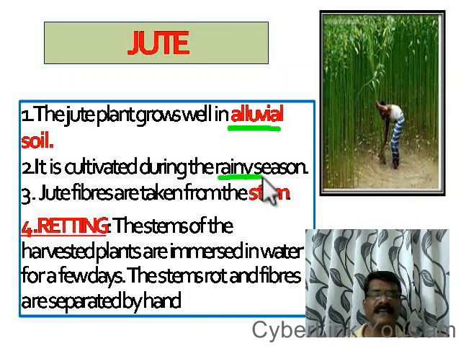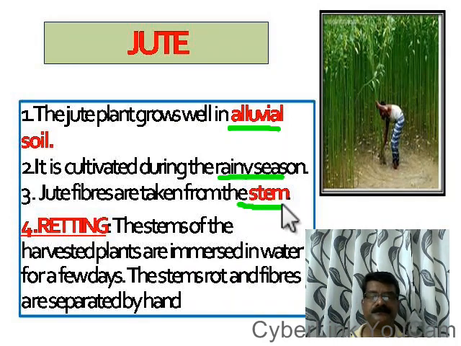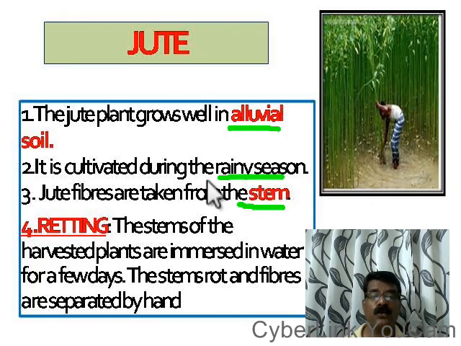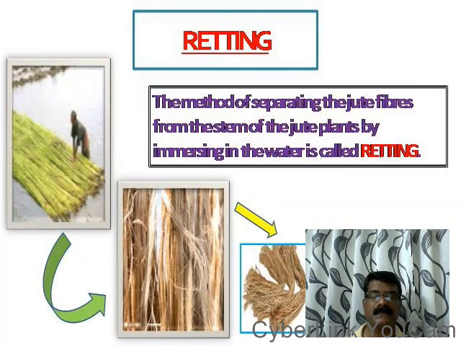See, jute is grown in rainy season, and the jute, as I already mentioned, is separated from the bark of the stem. We have to harvest the jute stem before they produce flowers, or at the time of flowering. At the time of flowering, we have to cut the jute stem, and in order to separate the jute fibers, we have to keep the stem of this jute plant in water. Okay, in water. See, the man is keeping the jute plants in water.